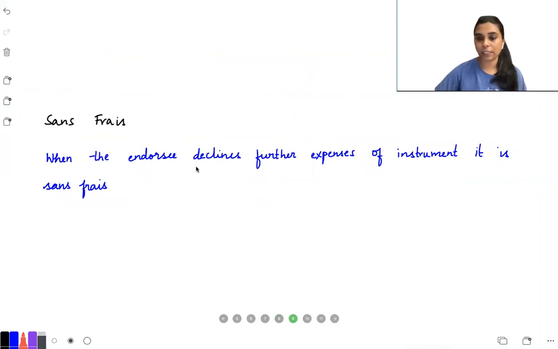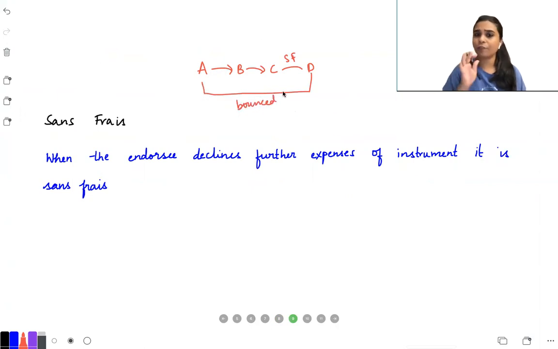What happens in sans phrase is, suppose A is endorsing it to B, B is endorsing it to C, C is endorsing it to D. Now, when C endorsed it to D, he did a sans phrase endorsement. Suppose the check got bounced. Now, they will obviously file a case on A, right? When you file a case, you will have to incur a lot of expenses, no?